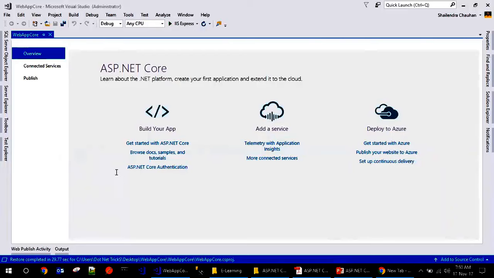Guys, if you're talking about the selection, whether you want to support the .NET Framework or the .NET Core while creating the project, the difference is this: .NET Framework means you can deploy your application only on Windows. You cannot deploy it on Mac and Linux. But if you want to deploy it on Mac and Linux, then select .NET Core. This is the difference.